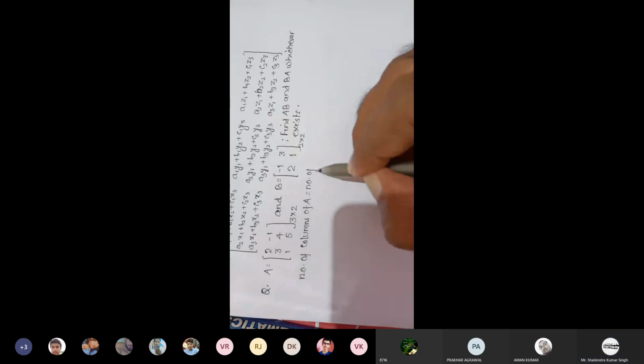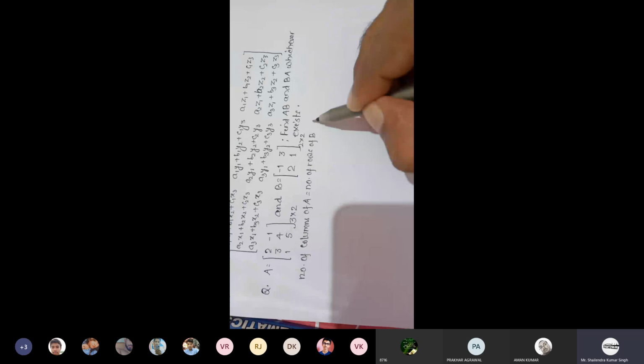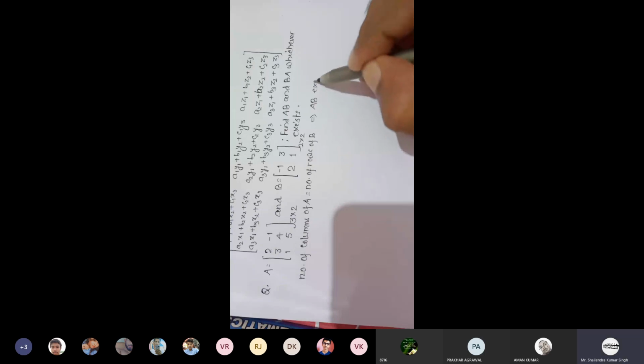You write number of columns of A is equal to number of rows of B. So A into B exists. And what is order of A into B? Your order of matrix AB will be 3 into 2.